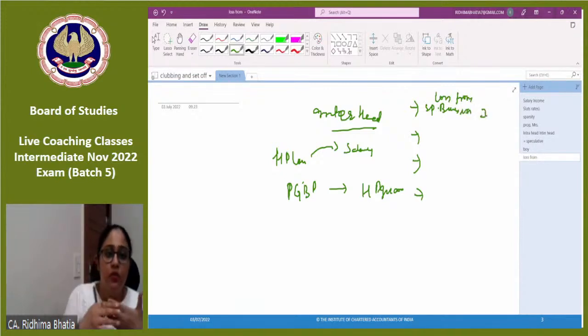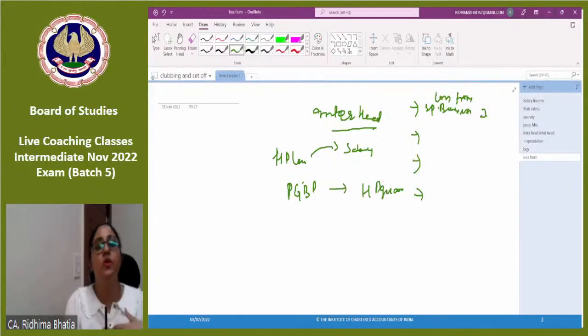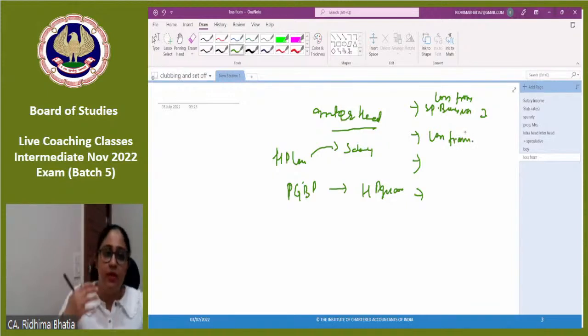If it is not allowed within the head, then outside the head you can obviously not adjust it. Speculative business loss only with speculative business income. Same, loss from specified business only with specified business income. So that means I cannot adjust it with any other head also.